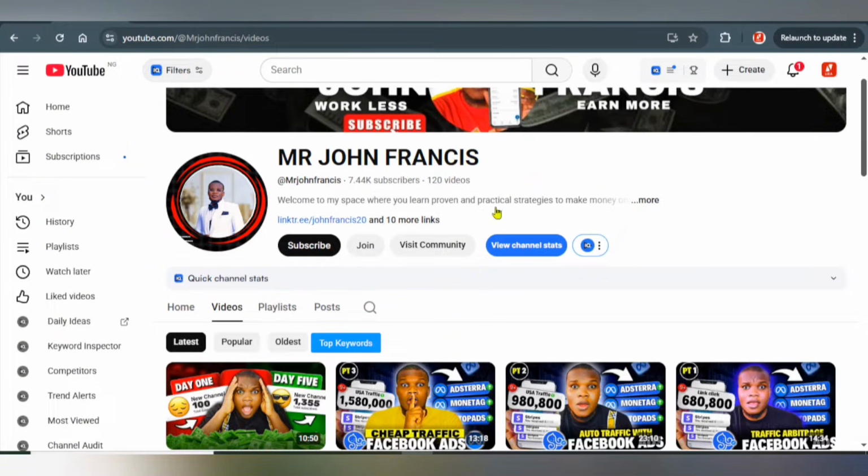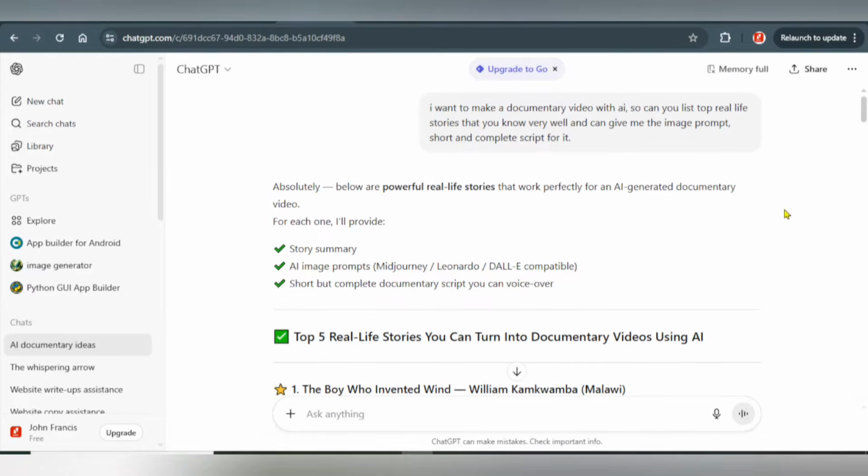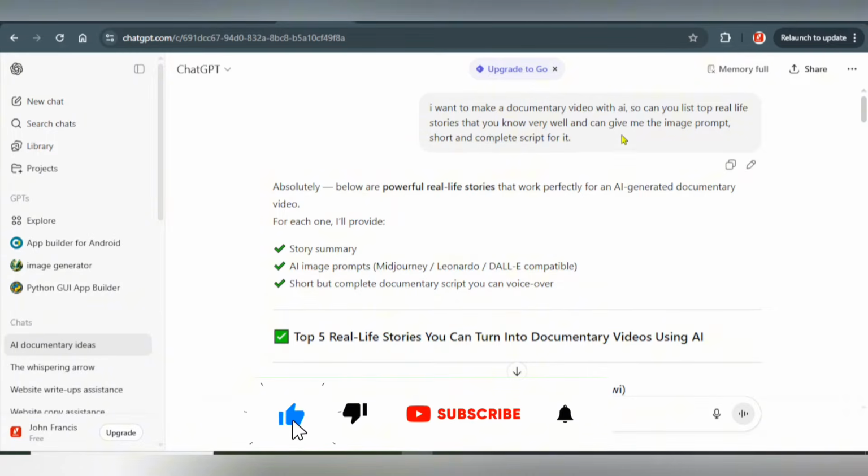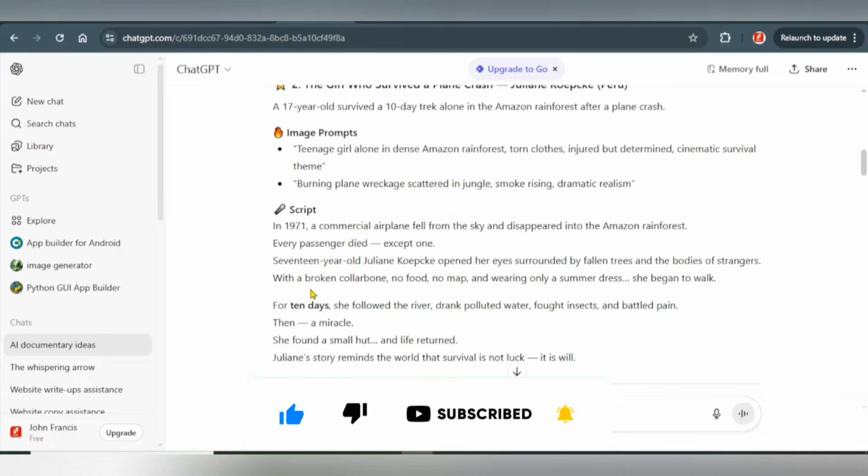The first thing you need to do is simply head over to your ChatGPT. You have to simply add this particular prompt to ChatGPT. This is a prompt that's going to simply give you ideas of what to create. I pasted this particular prompt, then ChatGPT went ahead to give me all of these video ideas.